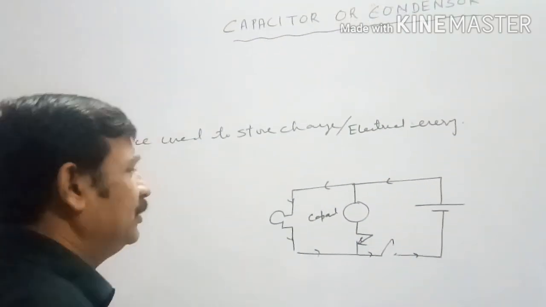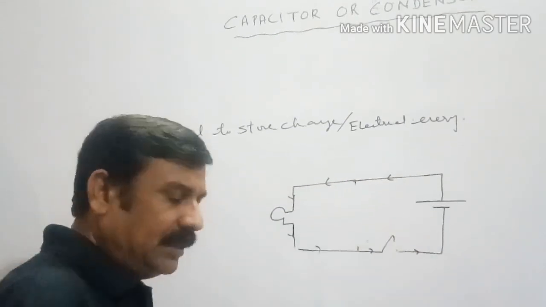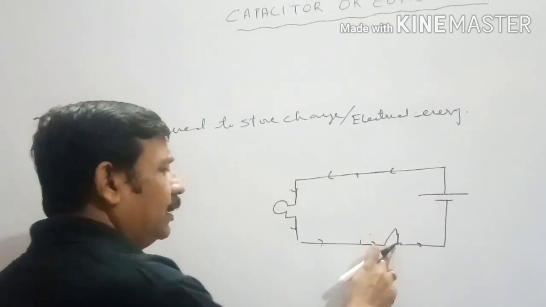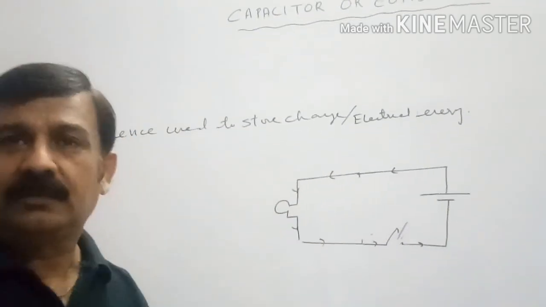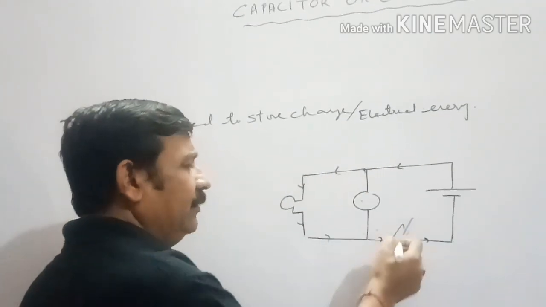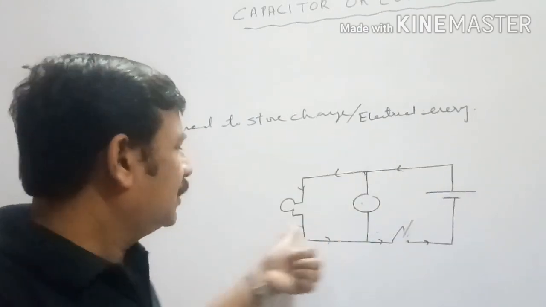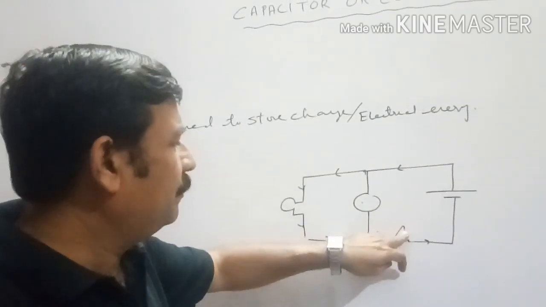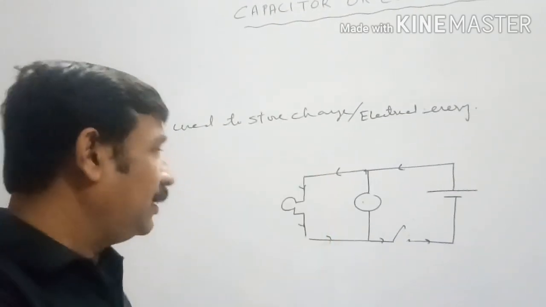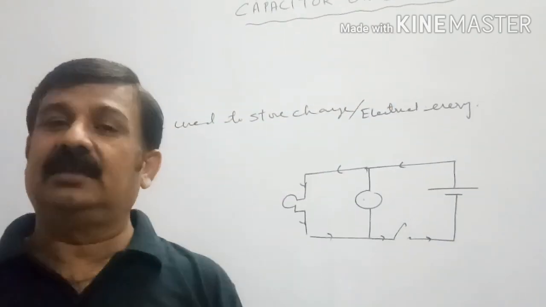If we remove the capacitor from here and take a simple circuit having a key, cell and bulb, then till the key is closed, the bulb will glow, and when the key is opened, the bulb will not glow. But if you connect a capacitor here and the key gets opened, then also the bulb will glow. Though the cell is disconnected from the bulb, our bulb is still glowing. It means some source is supplying energy to the bulb, and that source is our capacitor or condenser.